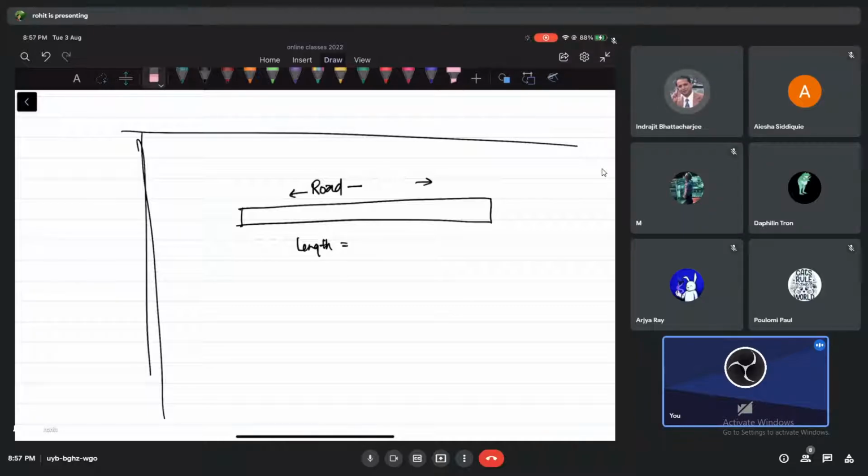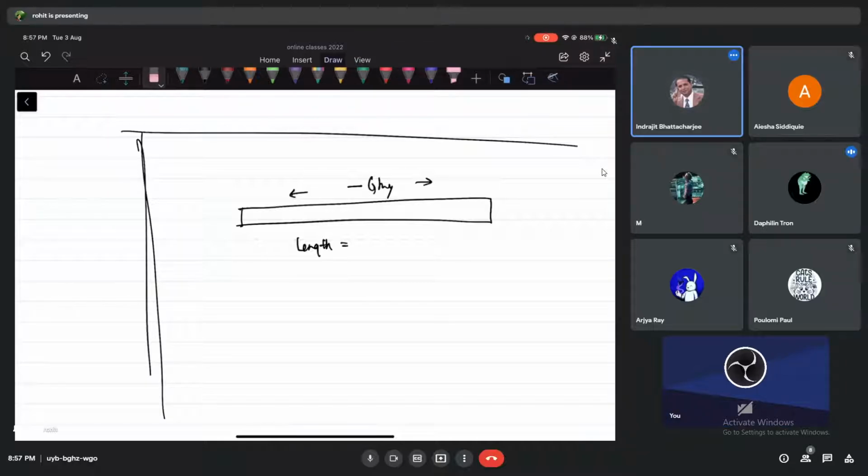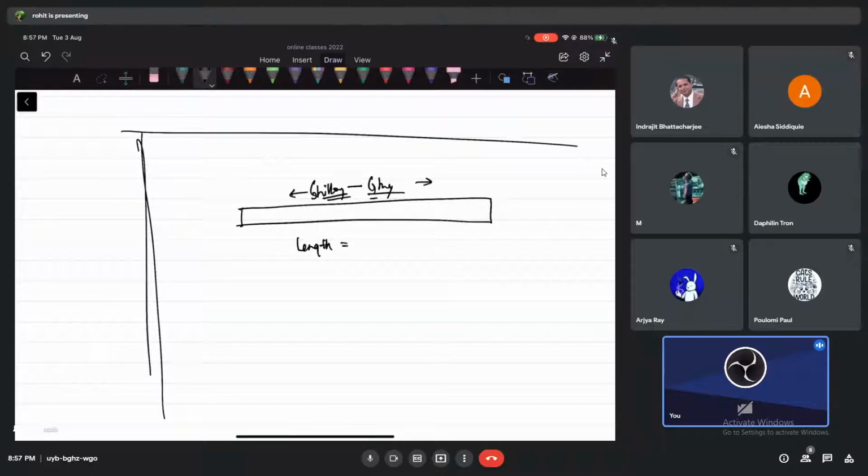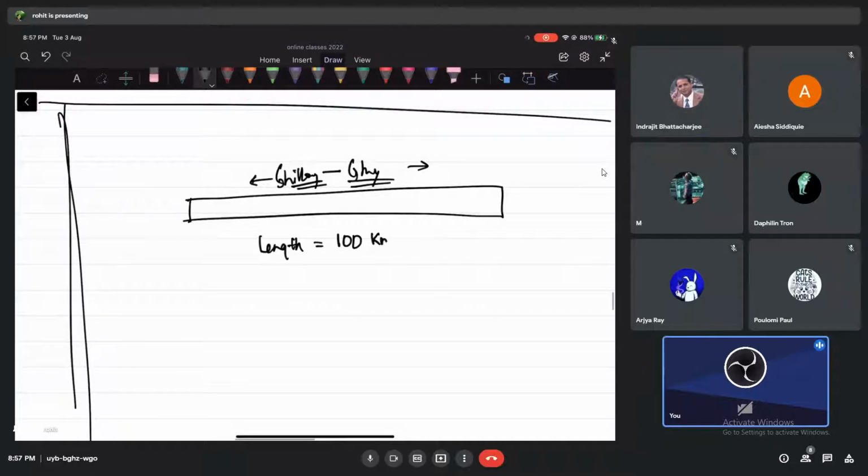Kilometer, okay, fine. Let's go till Guwahati only, because we know the value. How much is the answer, guys, from here to Guwahati? 100, yes. Look, she knows. So Shillong to Guwahati is 100 what? Kilometer. We all know what is kilometer.